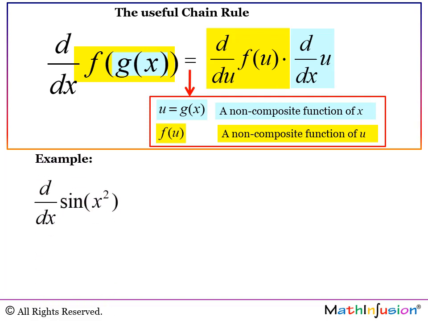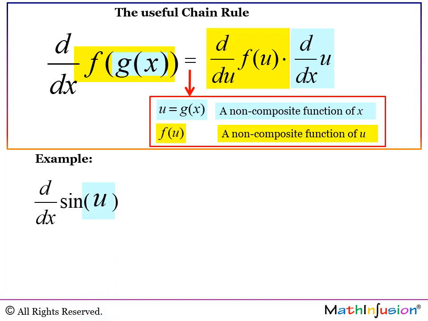Example: d dx of sine of x to the power of 2. If you observe the parentheses, you see easily that the inner function is x to the power of 2 and the outer function is sine. This function was made by taking the sine and, instead of just sine of x, writing x to the power of 2 instead of x. So this is a composition of two functions where the inner function is x to the power of 2 and the outer function is the sine function.